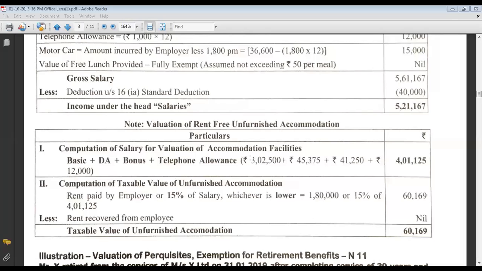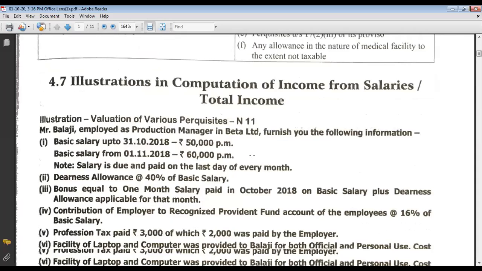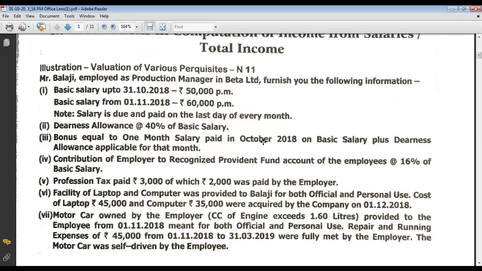Yesterday, some problem you solved in the class, the first PF computation problem, from income from salary. Yes, sir, this one, this problem, sir.